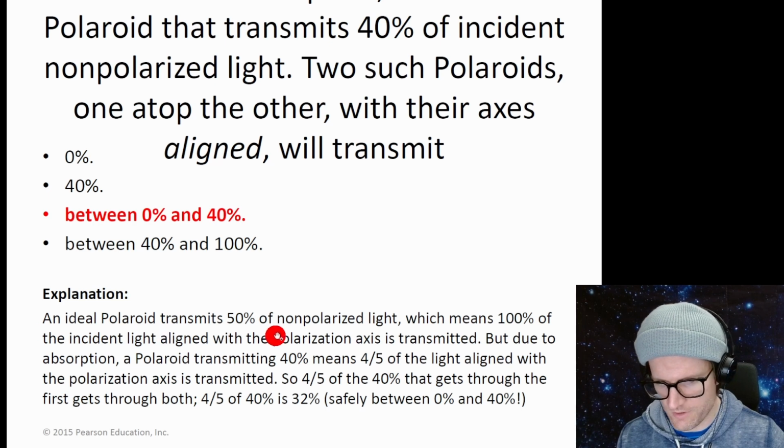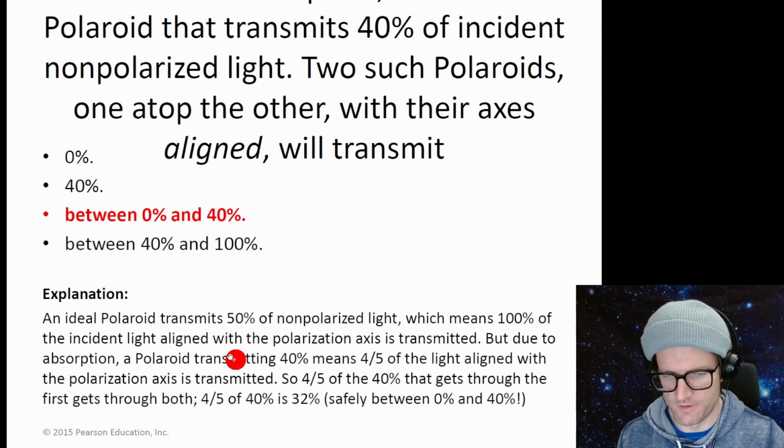An ideal Polaroid transmits 50% of non-polarized light, which means 100% of the incident light aligned with the polarization axis is transmitted. But due to absorption, a Polaroid transmitting 40% means 4/5 of the light aligned with the polarization axis is transmitted. So 4/5 of the 40% that gets through if it gets through both. Okay, I need to read the question more. I still don't understand that.